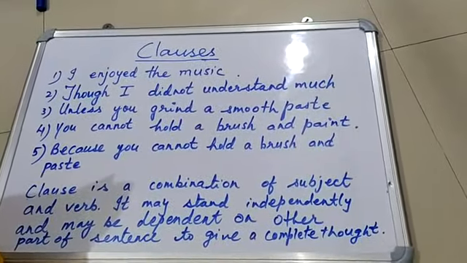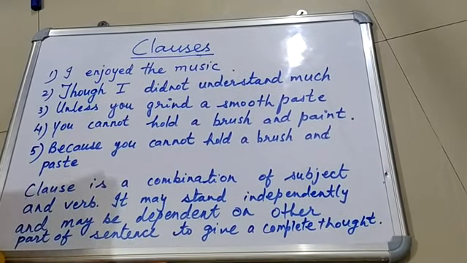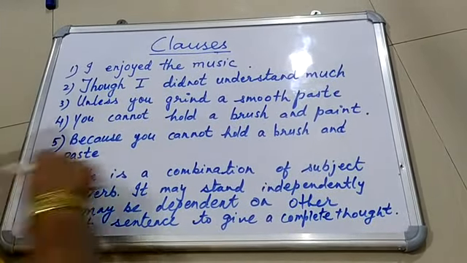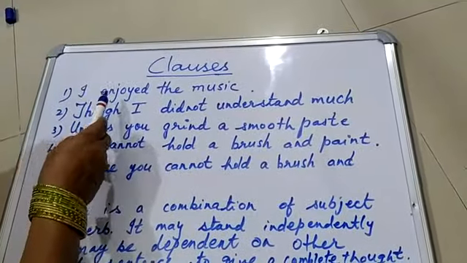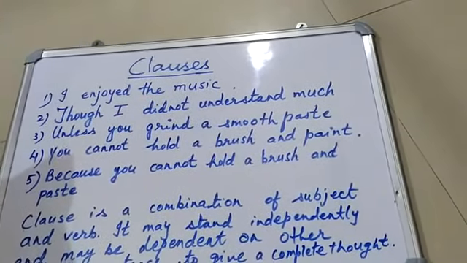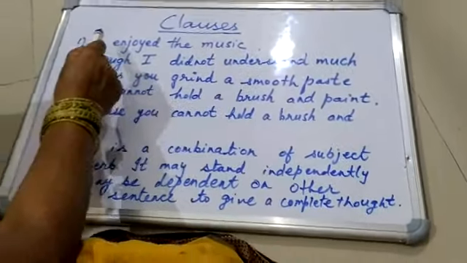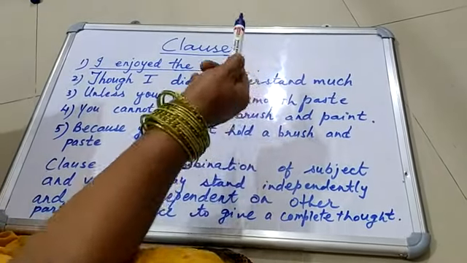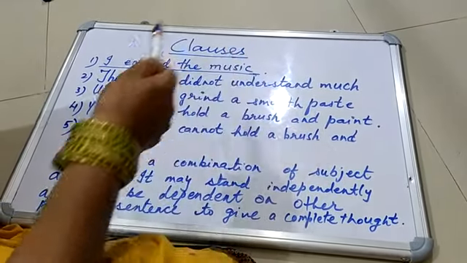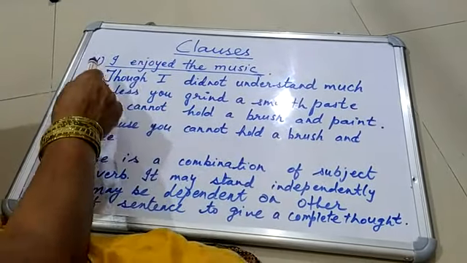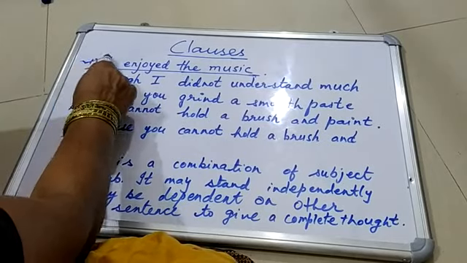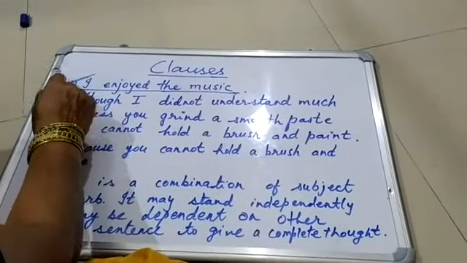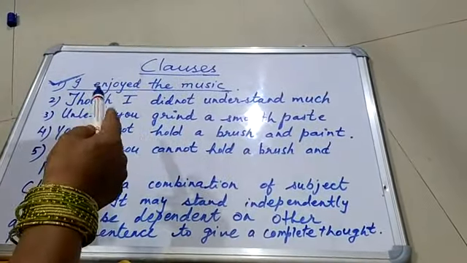Today I am here with the topic clauses. You see on the board I have written, first number, I enjoyed the music. This is independent. It is not dependent on any other group of words to give complete sense. So this is a sentence, or this is also called independent. This does not depend on anything else.